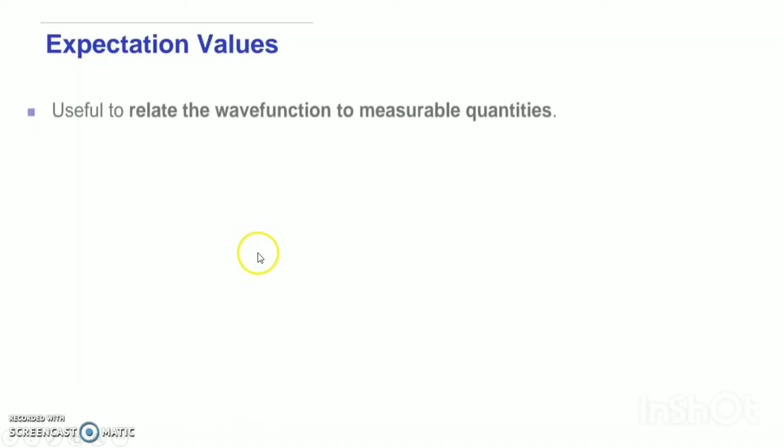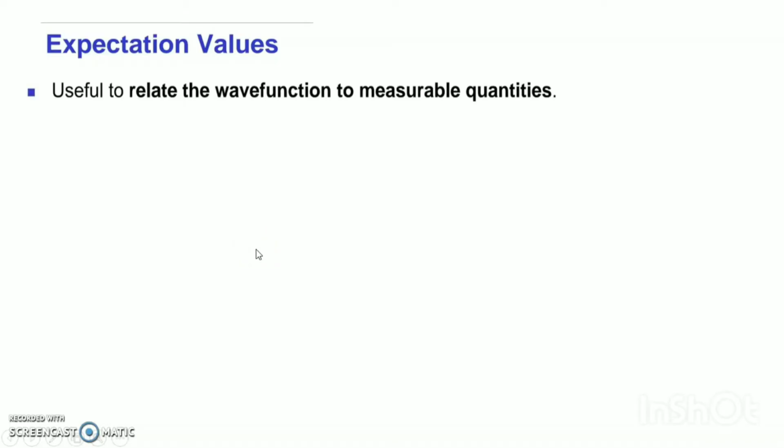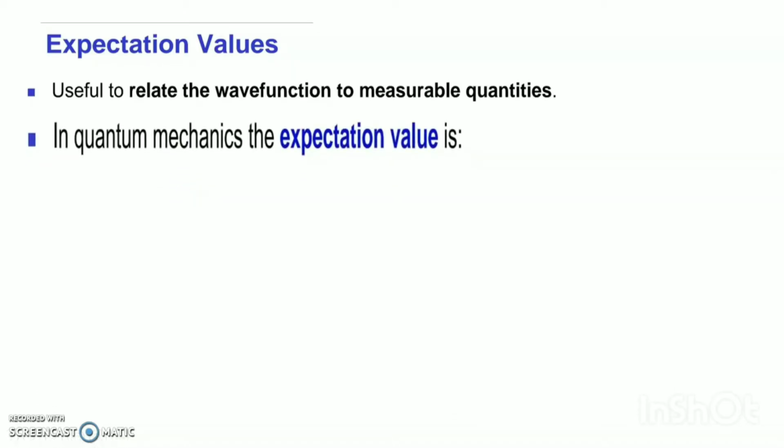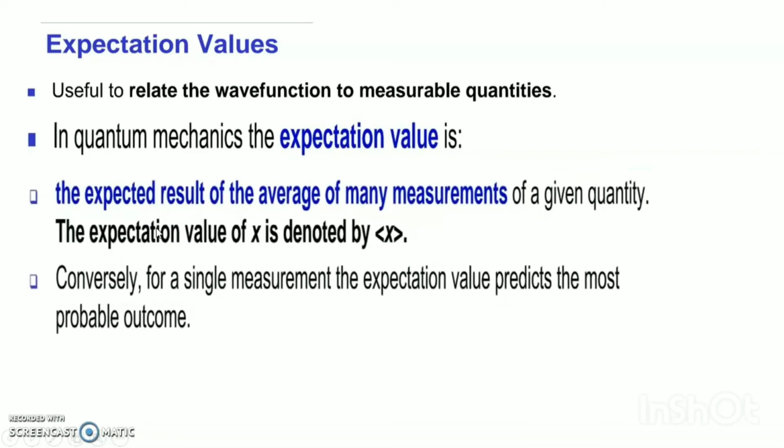So let's start with expectation values. It is useful to relate the wave functions to measurable quantities. In quantum mechanics, the expectation value is the expected result of the average of many measurements of a given quantity. The expectation value of x is denoted this way. Conversely, for a single measurement, the expectation value predicts the most probable outcome.